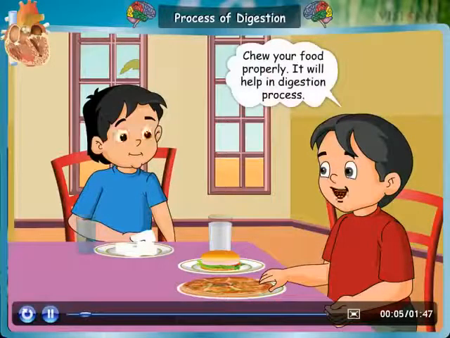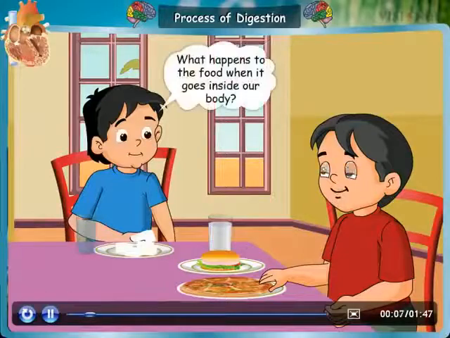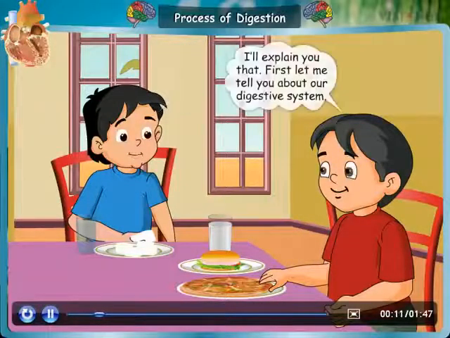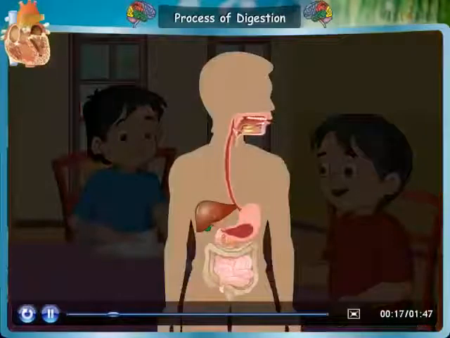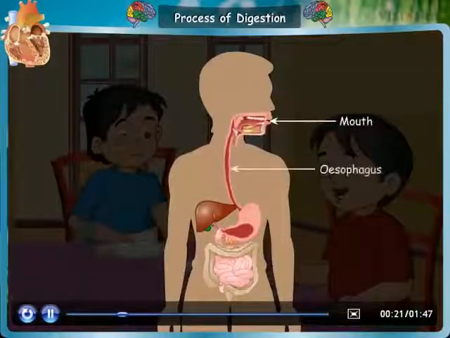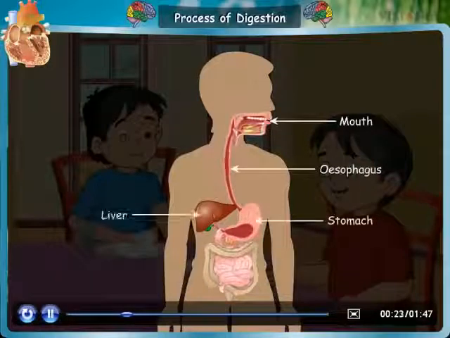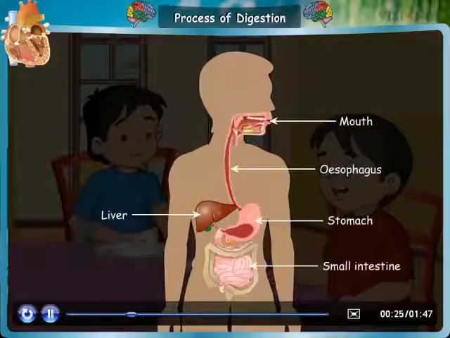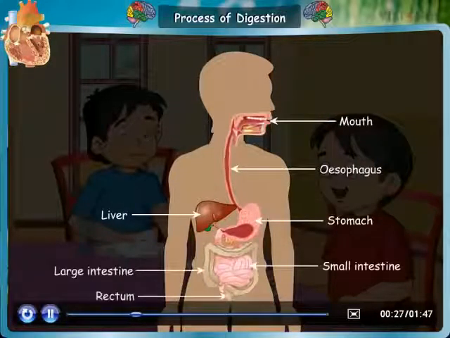Process of digestion. Chew your food properly. It will help in the digestion process. What happens to the food when it goes inside our body? I'll explain that to you. First, let me tell you about our digestive system. The human digestive system comprises the mouth, esophagus, stomach, liver, small intestine, large intestine, and rectum. Now let us see the process of digestion.